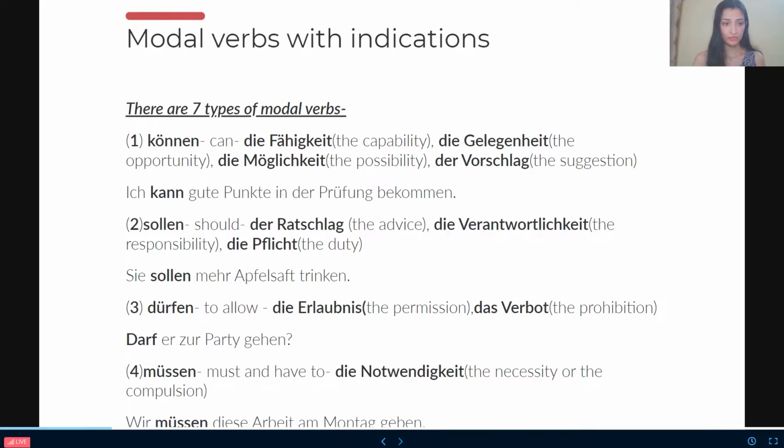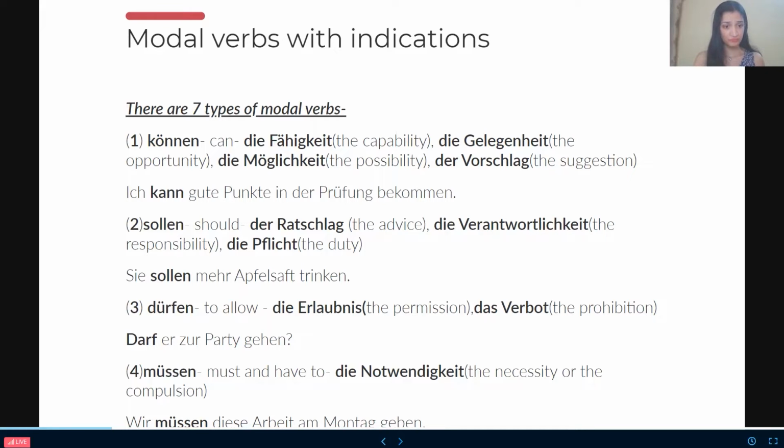Third one, dürfen. Dürfen is to allow. And for this, the indicators we have, as the word allow suggests, are permission and prohibition. Permission, the allowedness, and prohibition, the Verbot. It means whether you are allowed or you are not allowed. For example, darf is for a party given. I mean, is he allowed to go to the party? His exams are approaching, or he is ill, or due to any other reason, are the parents of this guy allowing him to go to the party? So is he allowed to go to the party, in short?